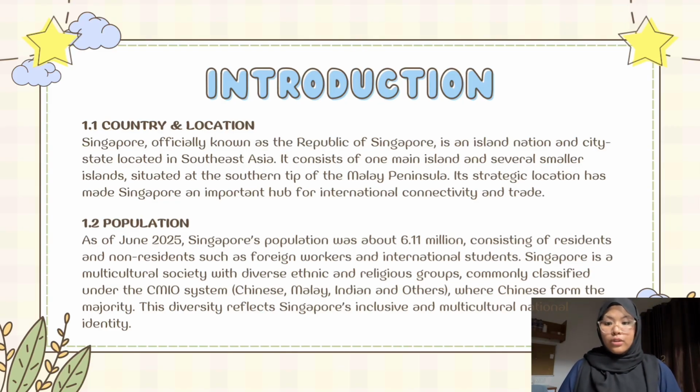Let's continue to 1.2 Population. As of June 2025, Singapore's population was about 6.11 million, consisting of residents and non-residents such as foreign workers and international students. Singapore is a multicultural society with diverse ethnic and religious groups, commonly classified under the CMIO system. In Singapore, we have Chinese, Malay, Indian, and Others, where Chinese form the majority. This diversity reflects Singapore's inclusive and multicultural national identity.